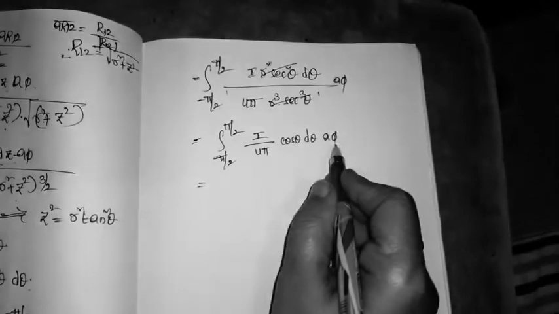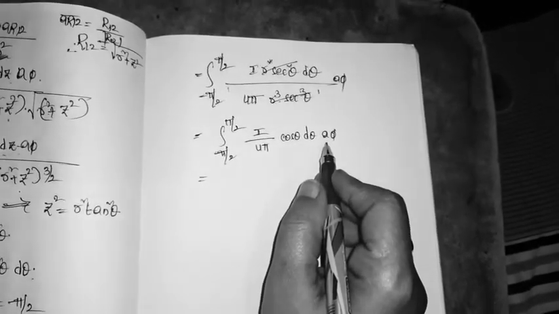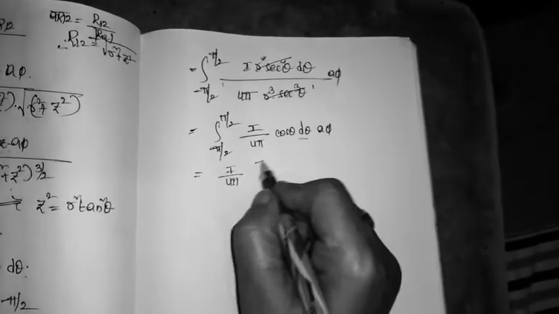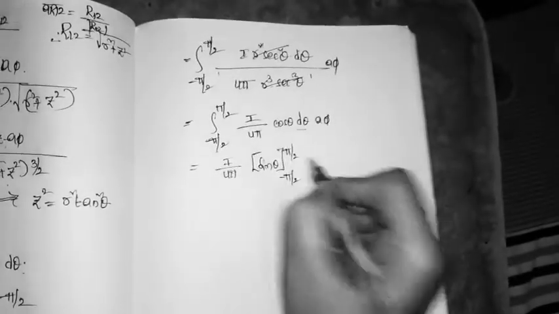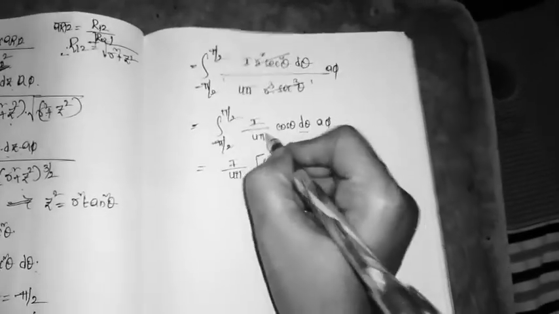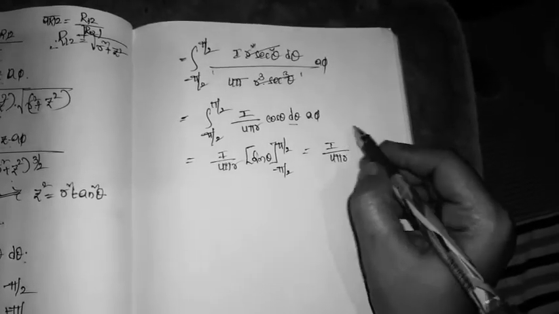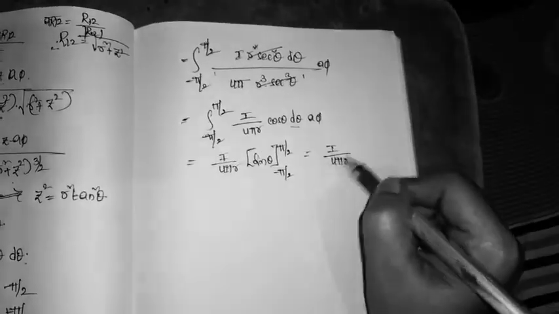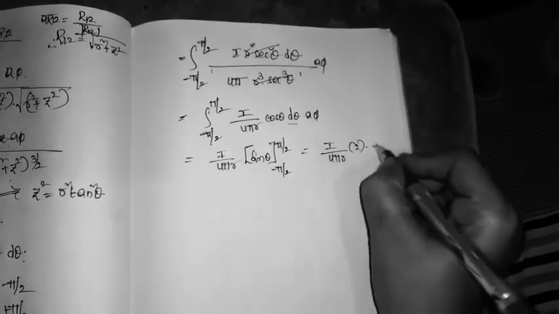And we have to do the integration in terms of theta. So I by 4 pi, cos theta integration is sin theta, having the limits minus pi by 2 to plus pi by 2. So if I do the integration, 1 by R is also there. So I by 4 pi R, sin theta, cos theta integration is sin theta. If I apply the limit, sin pi by 2 minus of minus sin pi by 2, that is 90 degrees, 1 plus 1, 2, along the aφ direction.